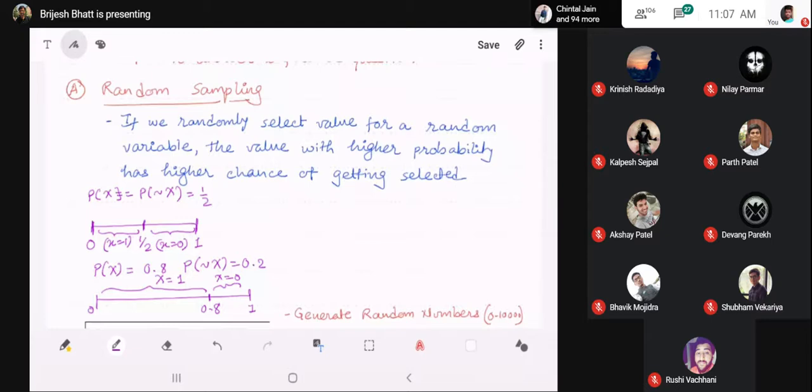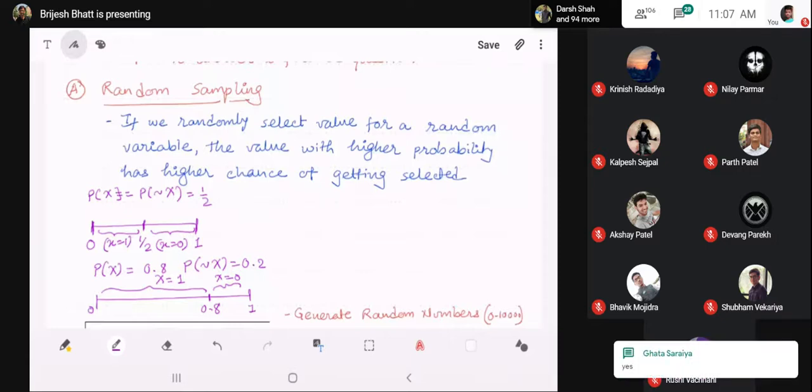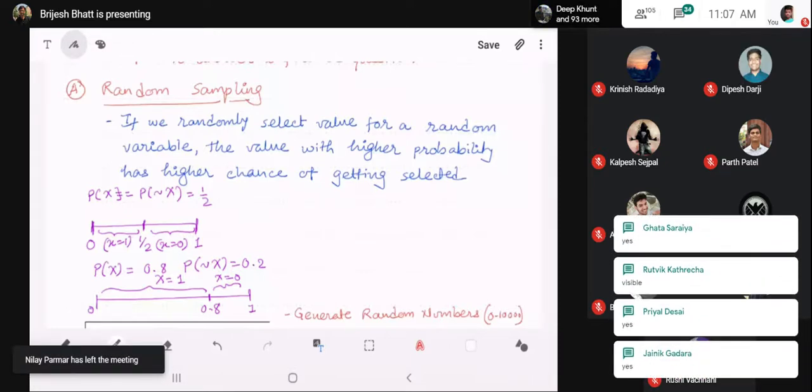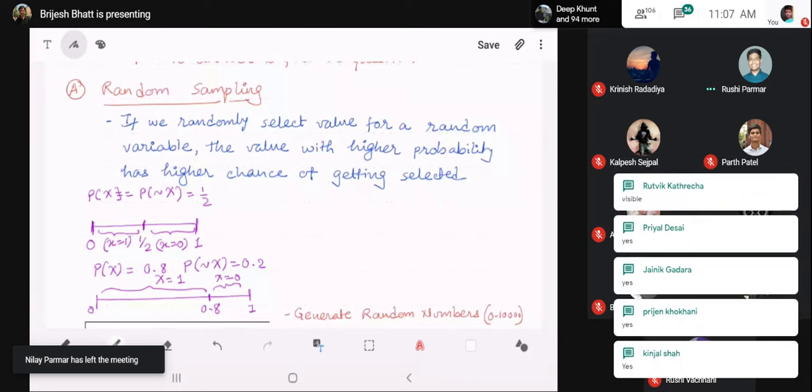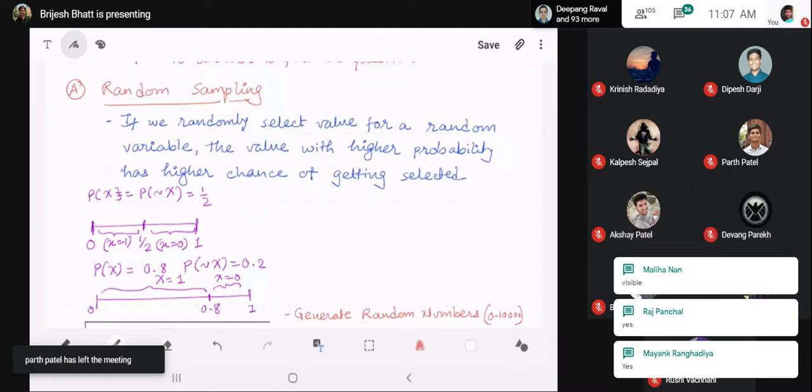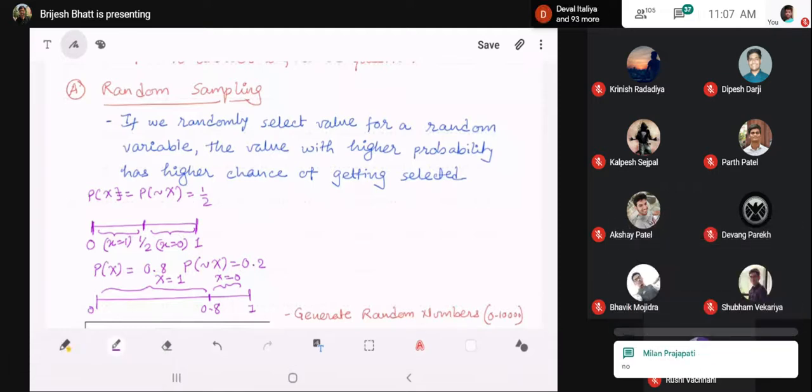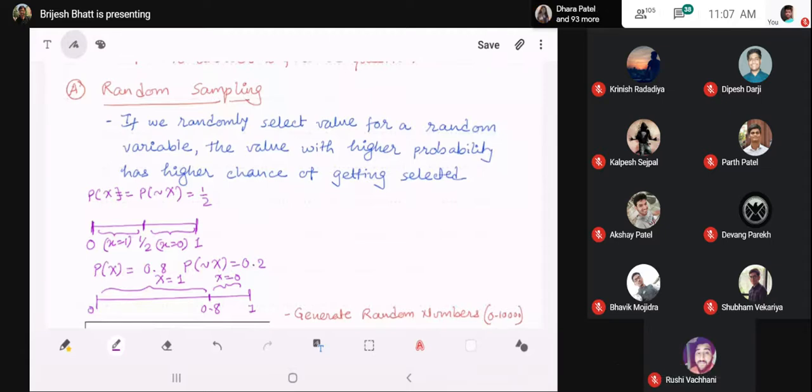Milan is saying the screen is not visible. Can you see the screen? Gata is saying Ritvik is visible. Okay. So Milan, is it okay at your end now? It might be a network issue at your end, I guess. Are you still not able to see the screen? You need to pin my username, I guess. Brijesh Bhatt. Search for Brijesh Bhatt and pin that.